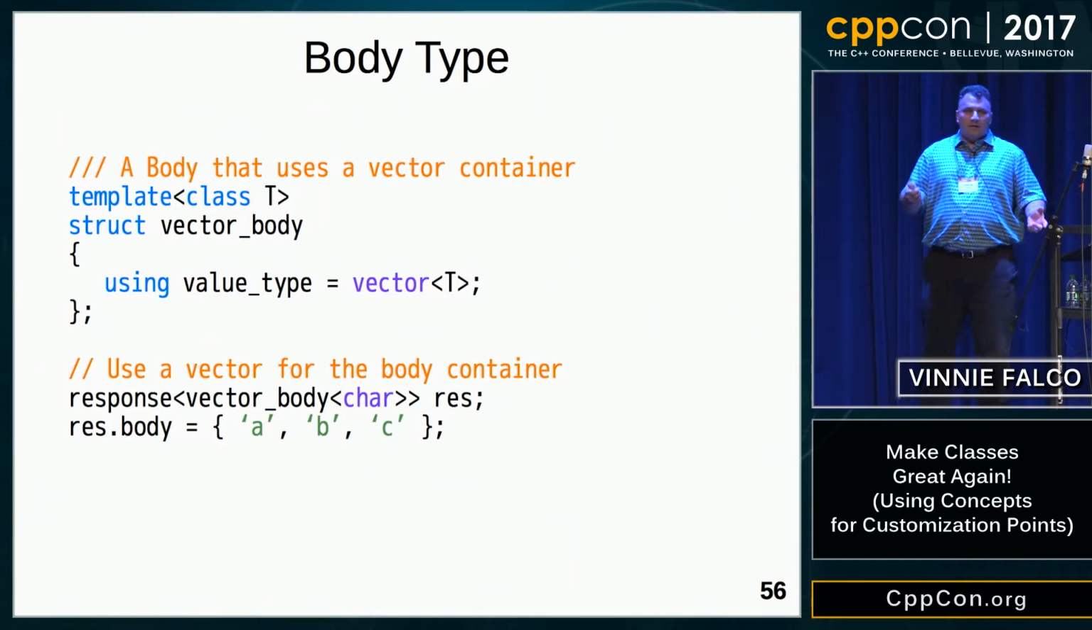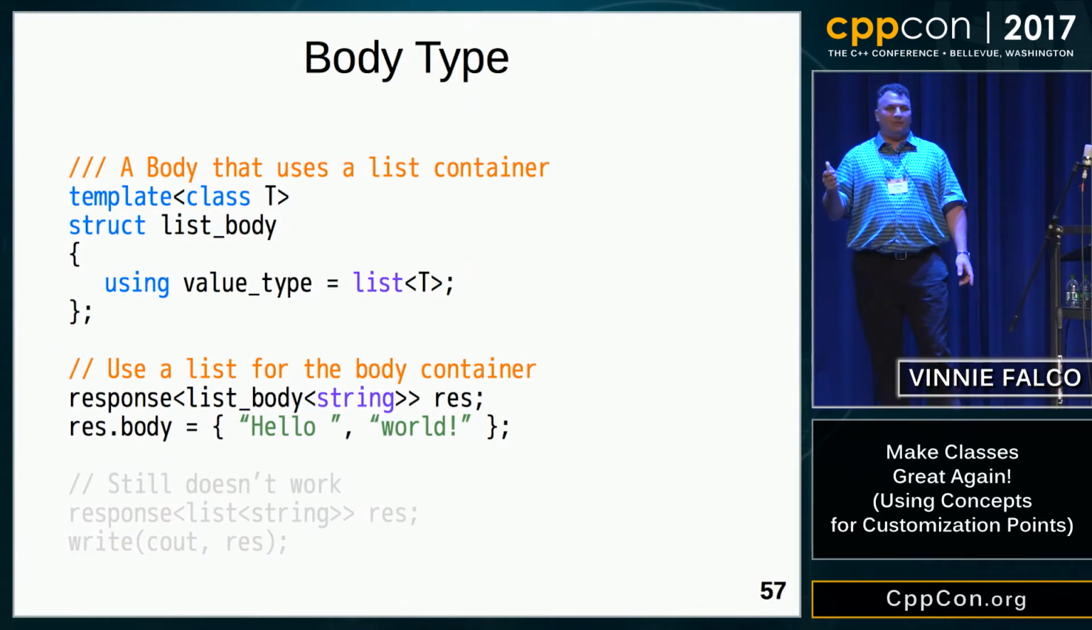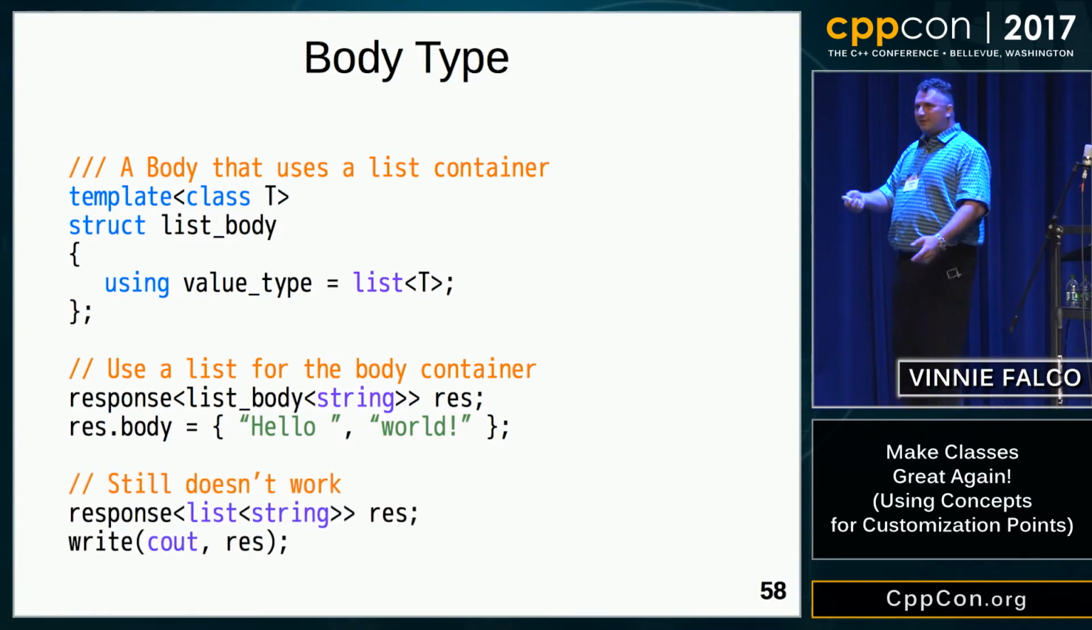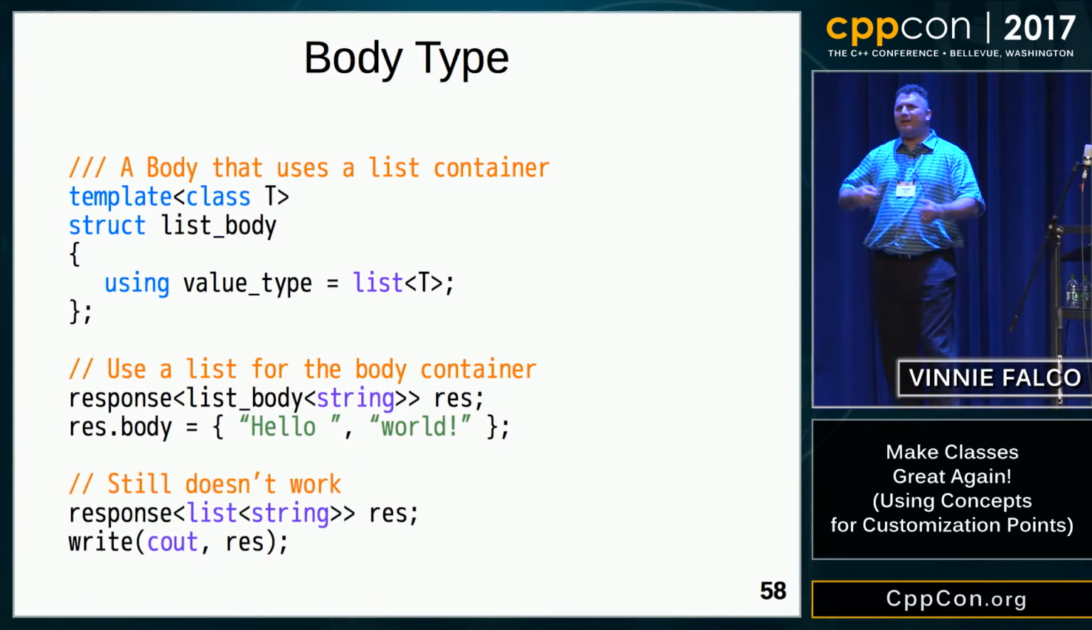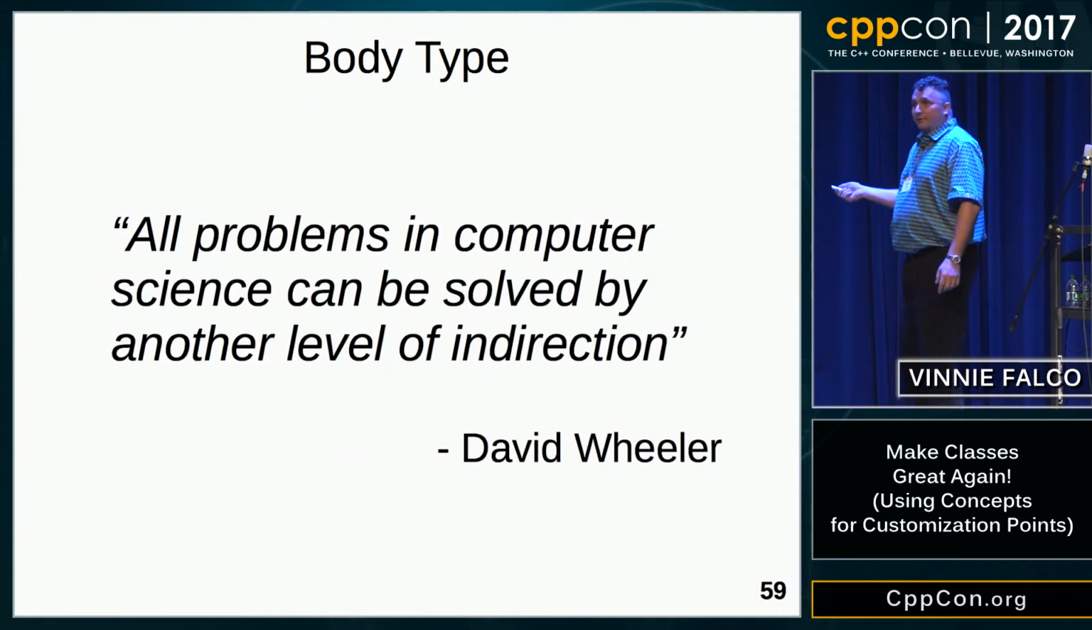So, how about the list? Here's the list body. It's got the nested value type. Now we can declare a response that uses a list of string. We can assign our initializer list of string literals, but we have a problem because the serialization is not going to work. So we've added a level of indirection, but we didn't solve the problem. What happened? I thought adding levels of indirection helped. Well, it does. All we need to do is add another level of indirection.